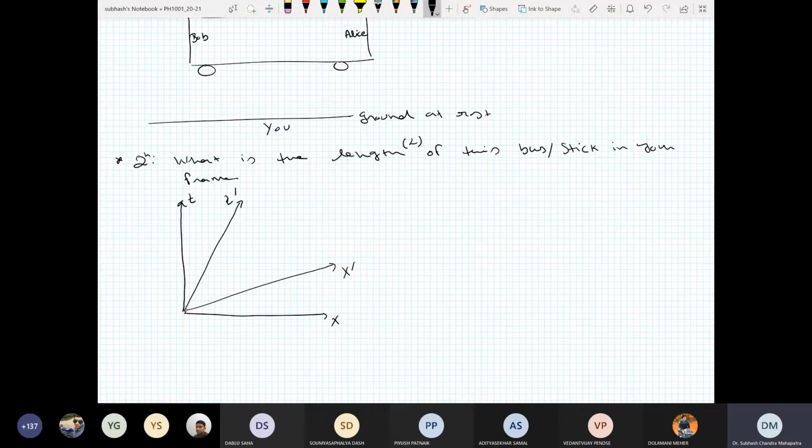Given is that this length is L naught. And the question is, this is A, this is B, this length is L. So what is L?